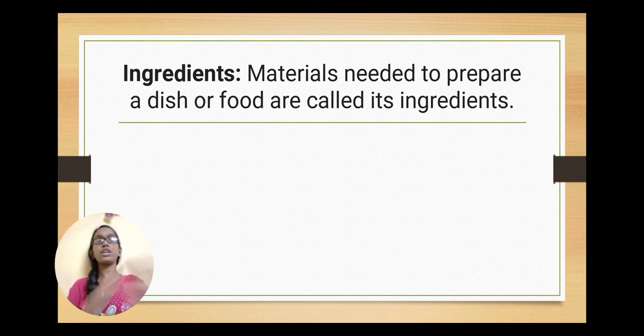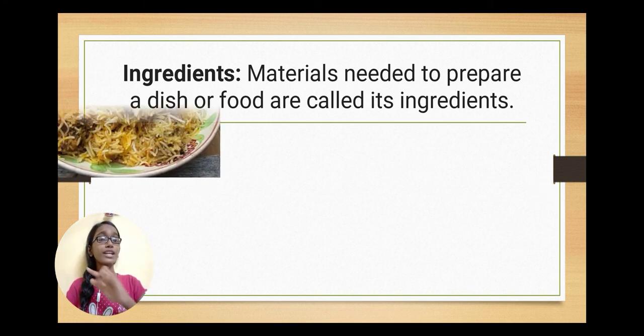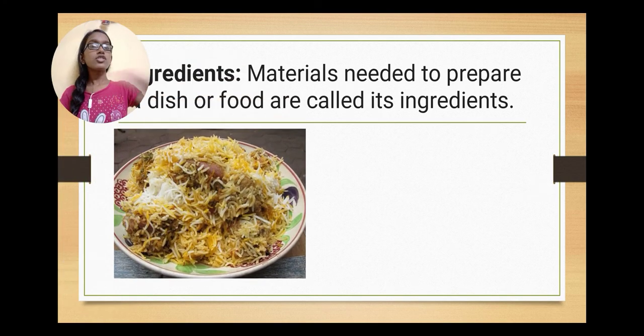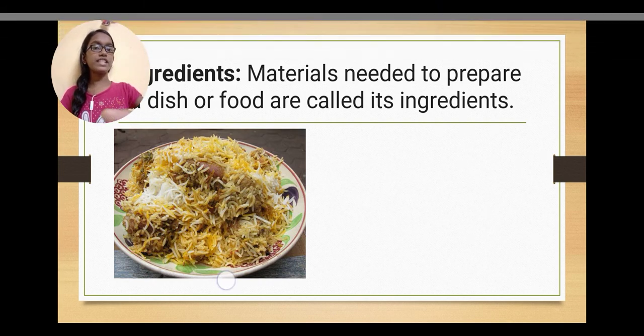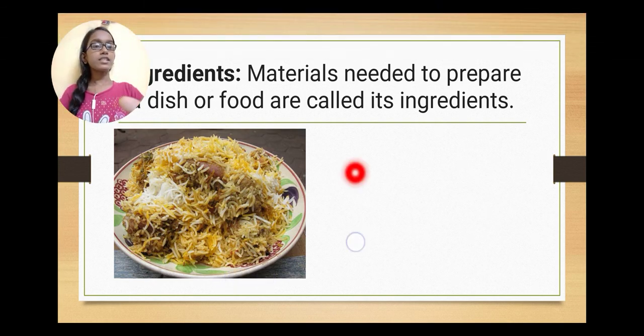That is literally very yummy, fine. So that is known as ingredients. Now I will provide you with examples so that you can learn it even better. So guys, here as you can see, I have a very delicious chicken biryani here. This is literally very delicious.